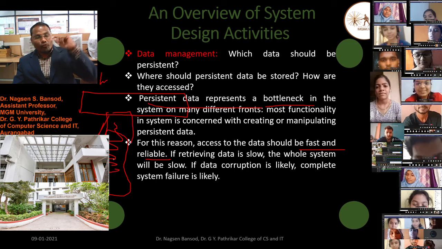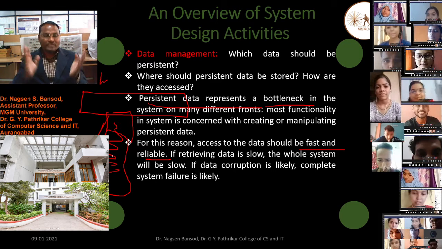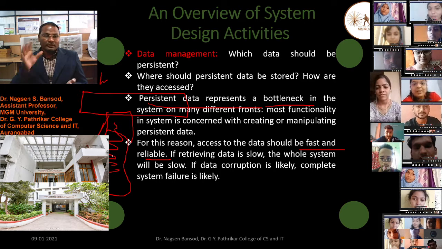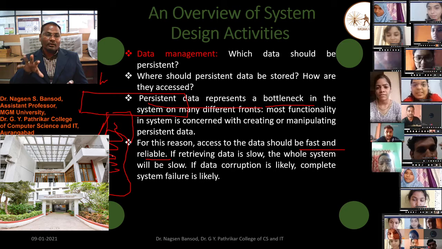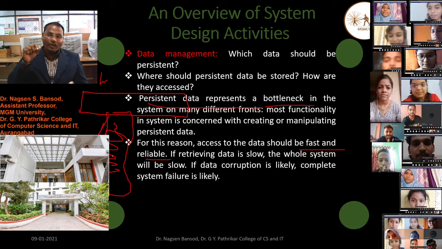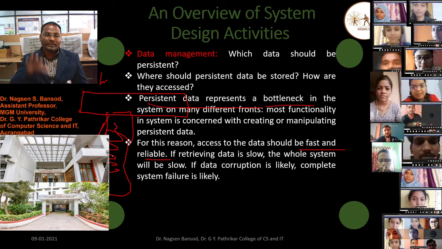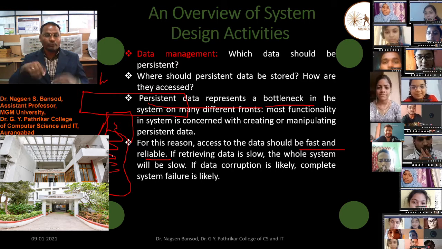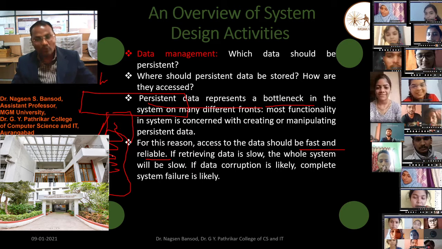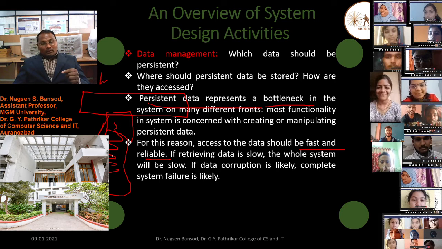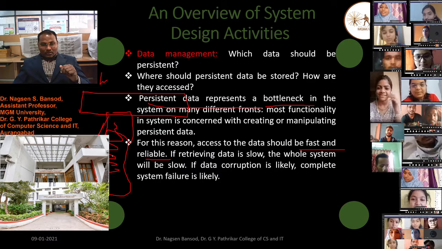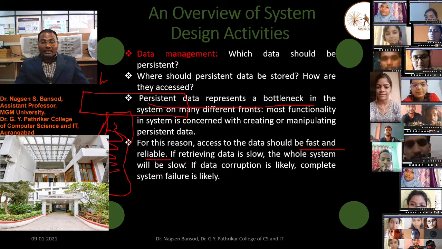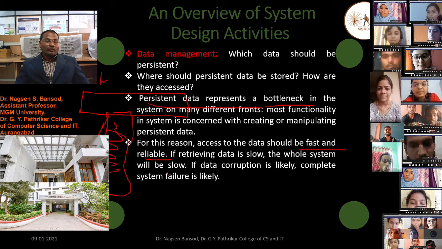Suppose the comments on an e-commerce site increase. These comments will create a barrier in the e-commerce website, so the website will become slow and our product will not sell as much as we want. This is the problem. If retrieving data is slow, the whole system will be slow.